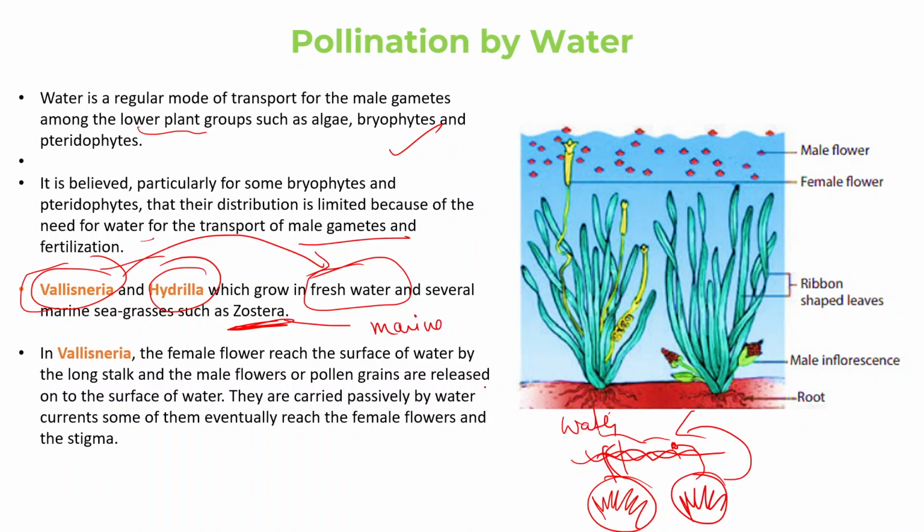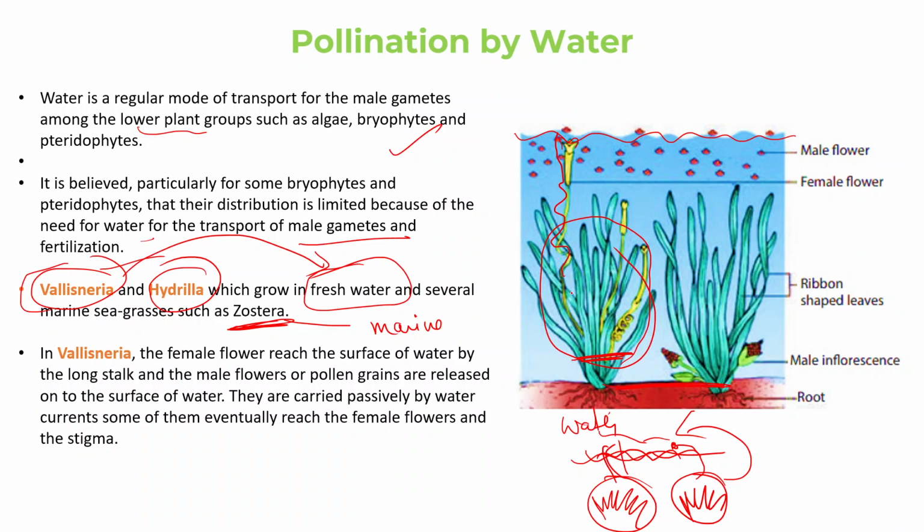Now the case is very fascinating here. So what happens in Vallisneria? This is the example of Vallisneria. This is my female flower of Vallisneria. It reaches above the surface. See, this is the surface, and this whole plant is submerged underwater.